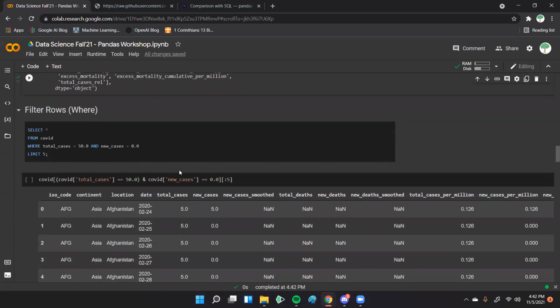So the next thing we can do is filter rows. So if you were wanting, let's just say, all the information for Afghanistan, you would filter on the location. If you want all the data points in 2020, you could filter for that date. So in this example right here, we're filtering for total cases that equal 50 and new cases that equal 0. And we're taking the first 5 of that. So this is what the SQL would look like. And converting that to Python and Pandas looks like this.